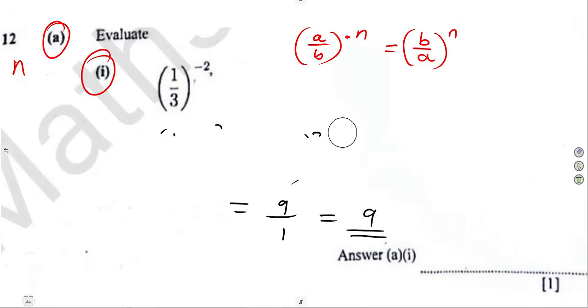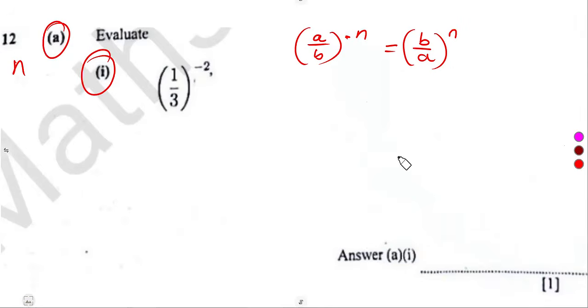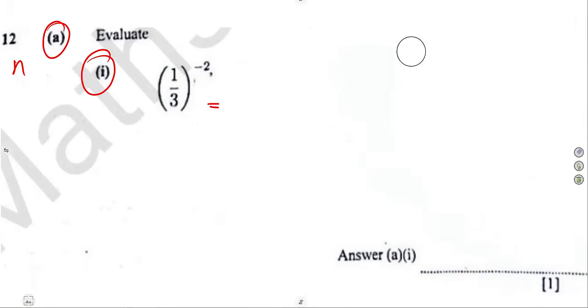Or you can go back to the basics of your negative exponent. To get rid of a negative exponent, it means 1 over x to the exponent of a positive. It's fine. So if I'm working with this, I can simply rewrite it. I'm no longer using this. It's another way.